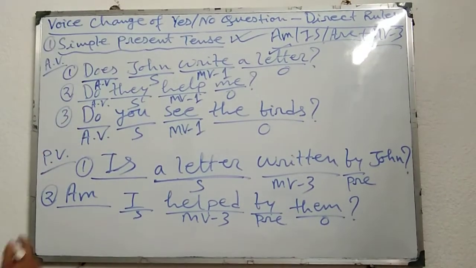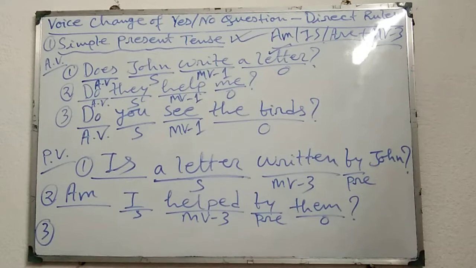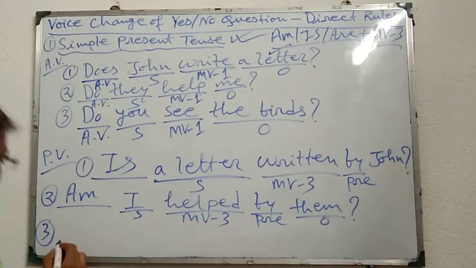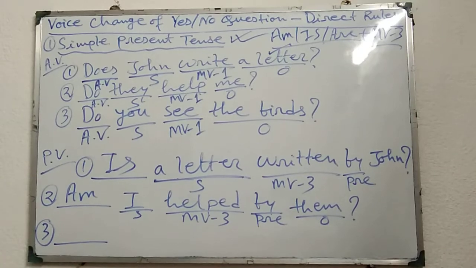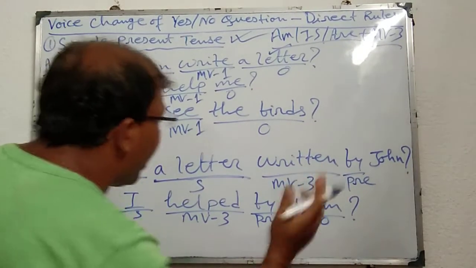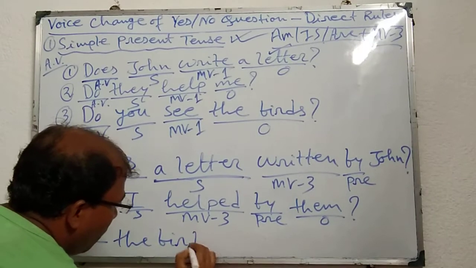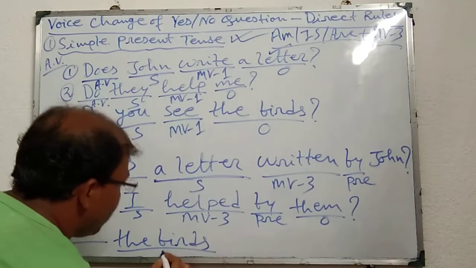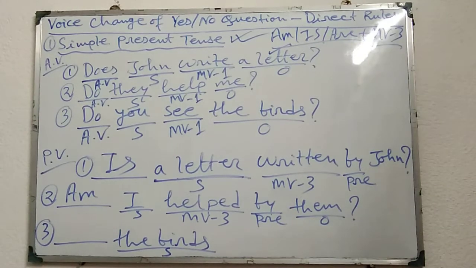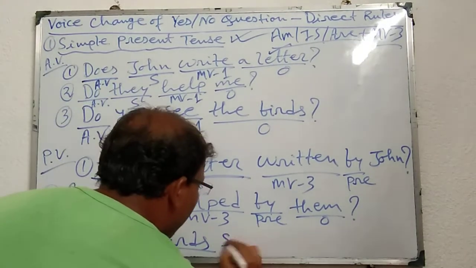Question mark. Similarly, third sentence we can also change. Do you see the birds? First of all, leave a gap. Thereafter, the object will be changed into subject. The birds, object, will be changed into subject. Thereafter, see, saw, seen.